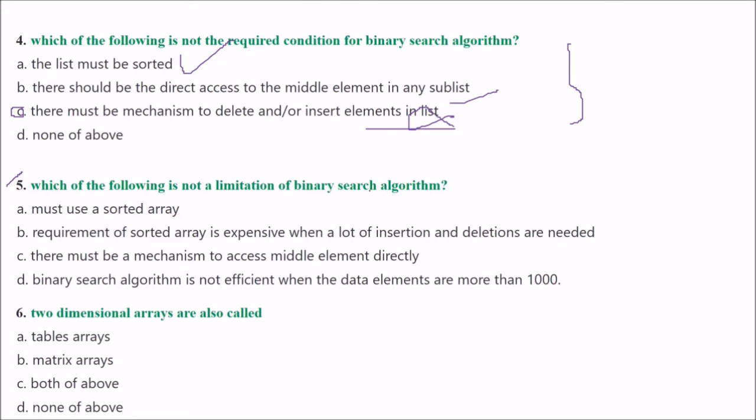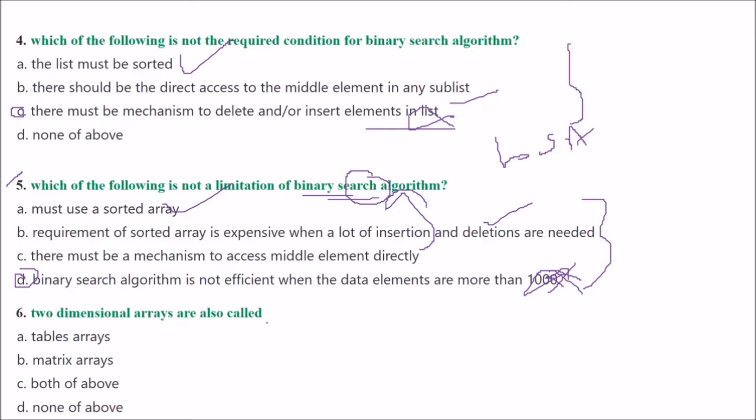Next is, which of the following is not a limitation of binary search algorithm? Which of the following is not a limitation of binary search algorithm? Please read it very carefully. The answer is D. Binary search algorithm is not efficient when data elements are more than 1000. No. Must be sorted. The requirement of a sorted array is expensive and a lot of insertions and deletions are needed, of course, because it has to again balance itself. There must be a mechanism to access the middle element directly. This is also a requirement. This is not a limitation actually.